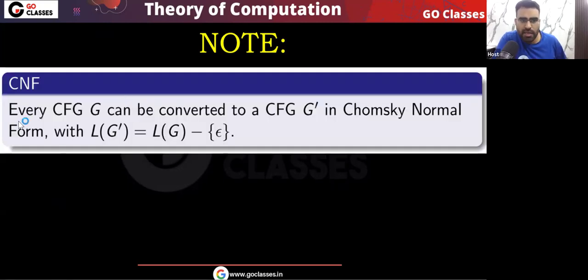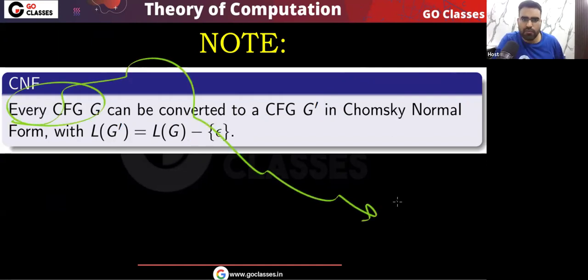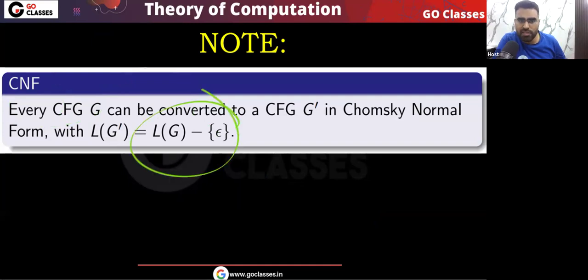Okay. So here, this is an important point that if you have a context-free grammar G, any context-free grammar G you take, we can convert it into a grammar in Chomsky normal form such that the language will be language minus empty string. Basically, in the Chomsky normal form, we cannot generate empty string. So if you have a context-free grammar, you can convert it into Chomsky normal form, but what will happen? Empty string will be eliminated. The remaining language will be the same, I can say. Okay, so let's see what I'm saying.